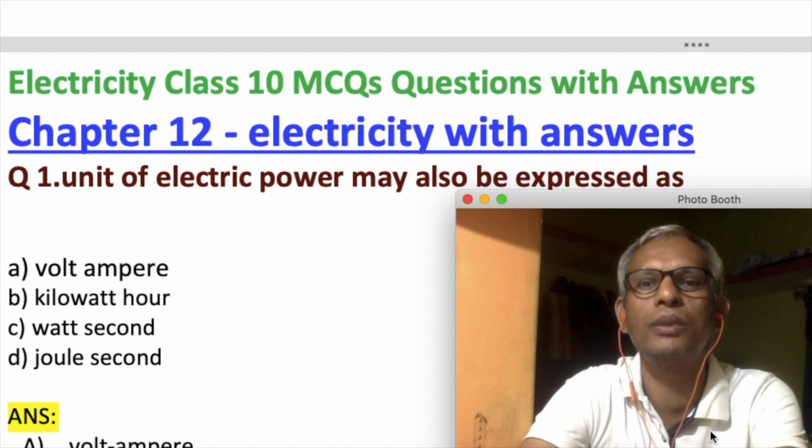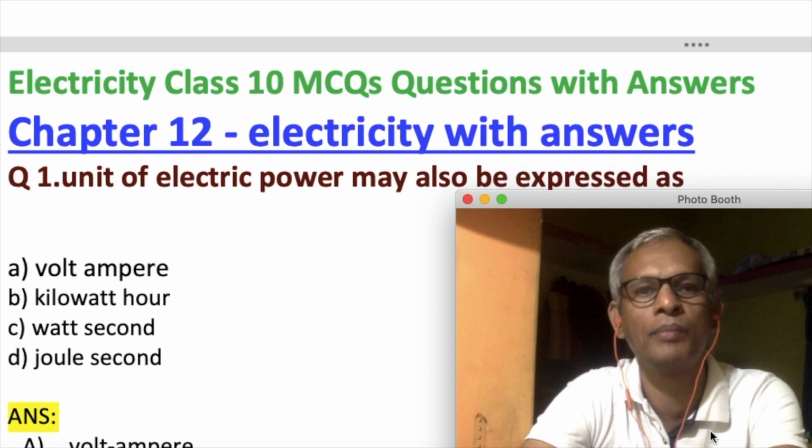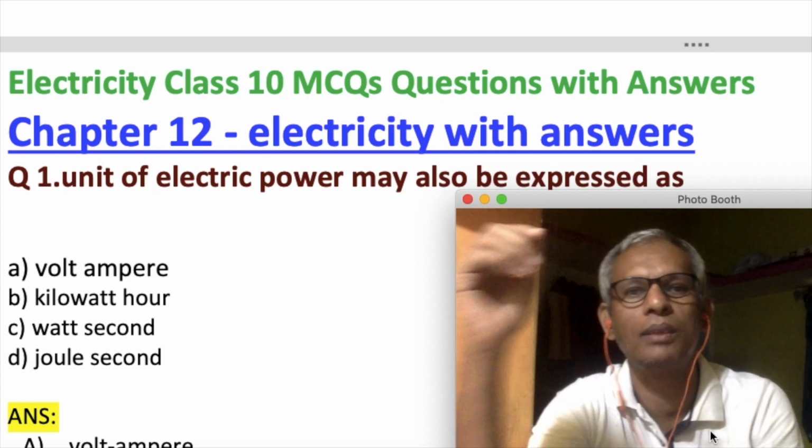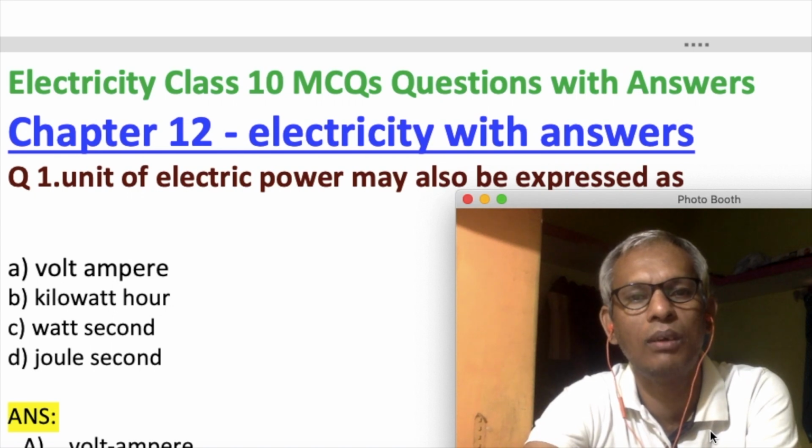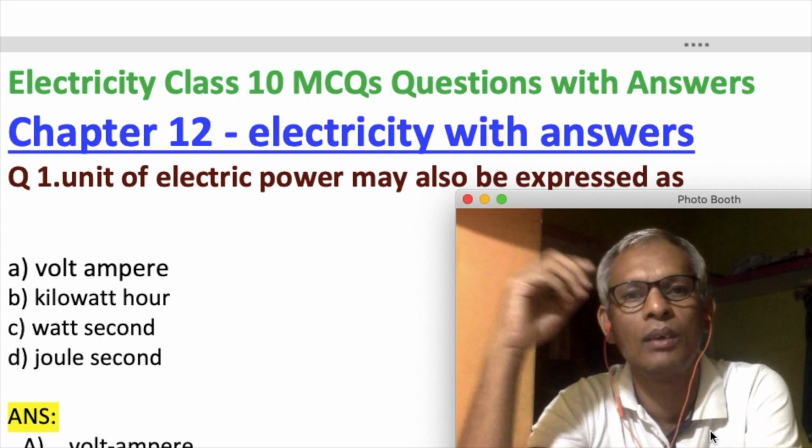Hello students, today we are going to learn MCQ questions for chapter 12, Electricity. Before going to the chapter, we have to know what electricity is. Electricity is the flow of charges. The flow of charges may be from a higher potential to a lower potential, or from a lower potential to a higher potential. This flowing of charges is called electricity.